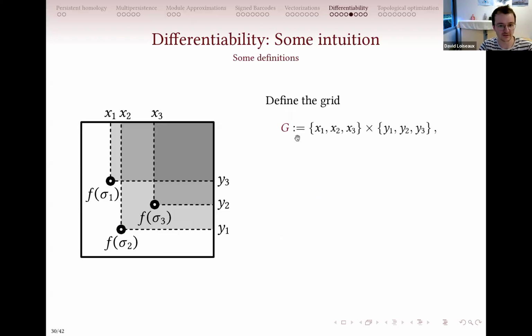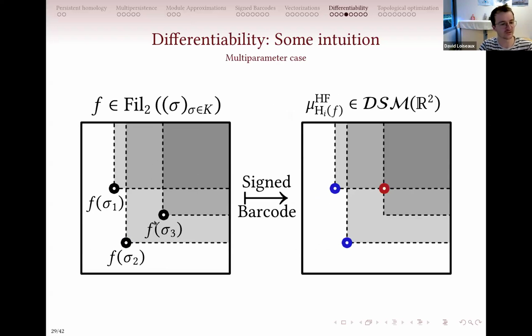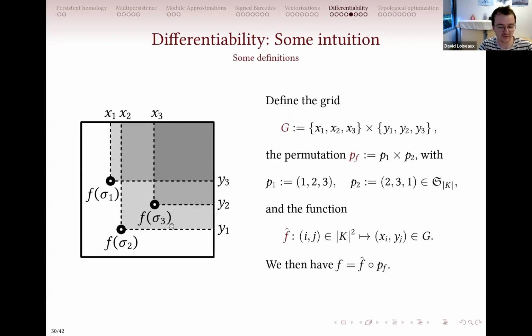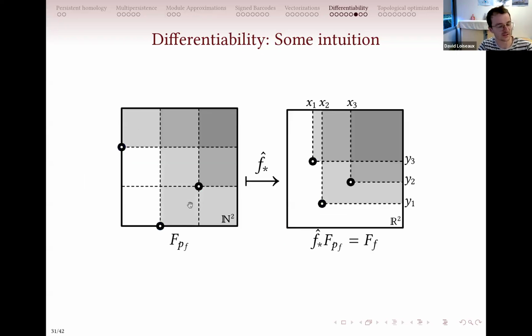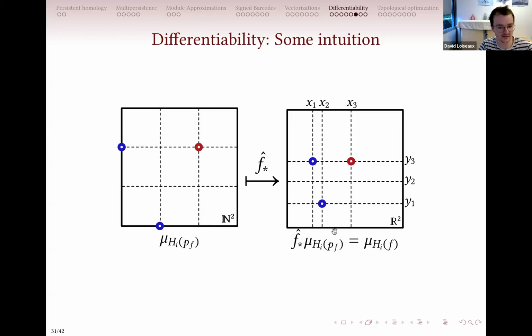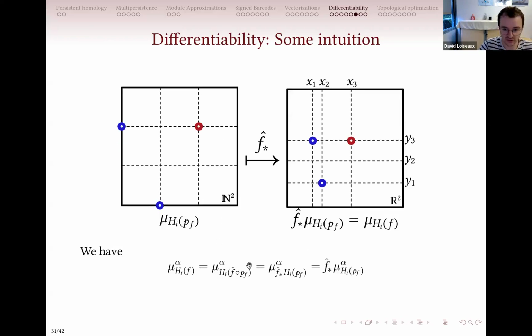So if I go back to here, what I'm saying is that I'm basically factorizing f into integer coordinates to write this measure mu of f as a push forward of the sign measure for this p function, which is just the permutation for each parameter. So we have this chain of equalities.